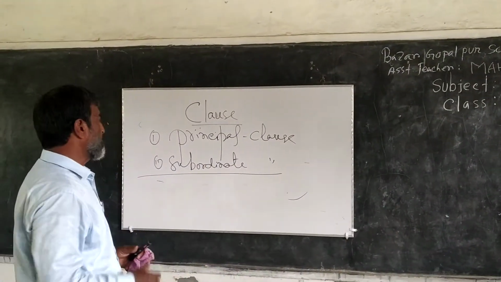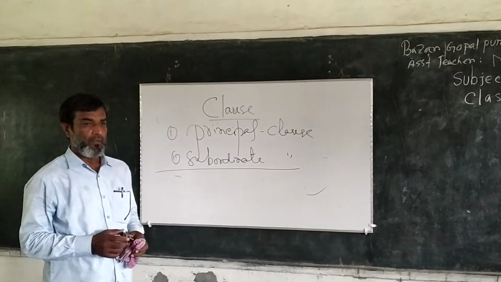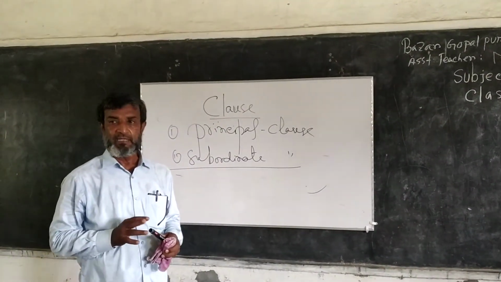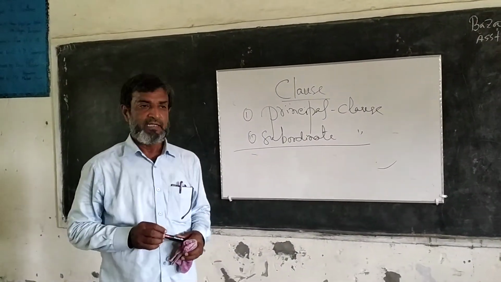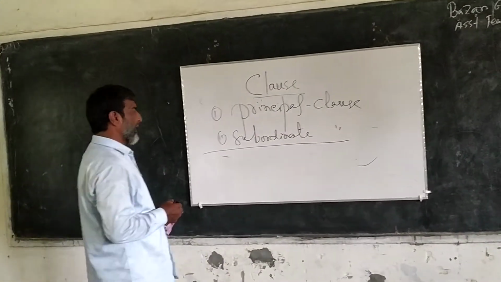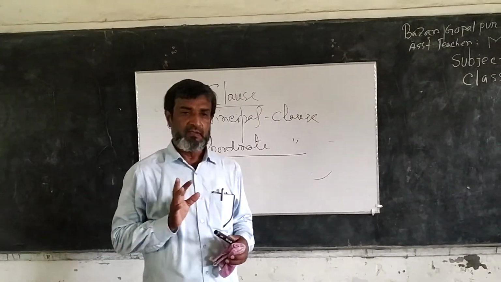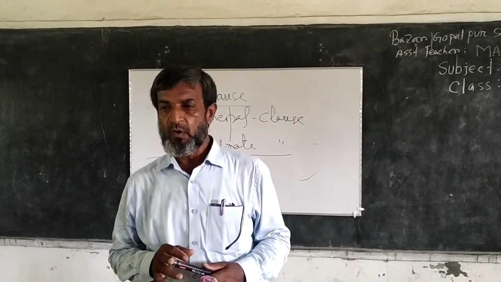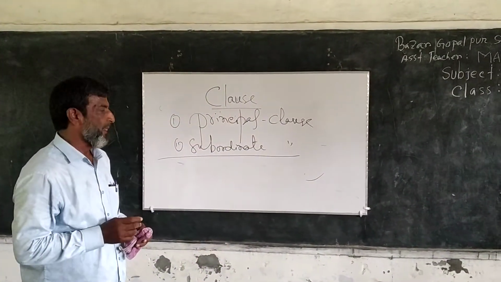What is a principal clause? The part which is able to give us a complete idea without depending on the second part is the principal clause. And what is a subordinate clause? The part which depends on the principal clause to express its meaning.